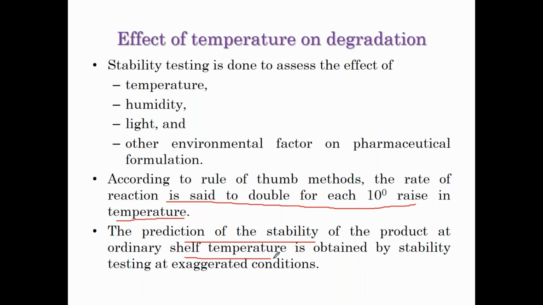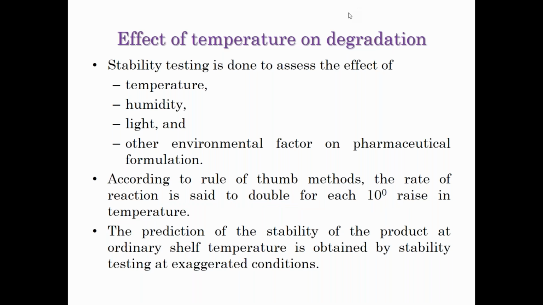So that becomes easy for us to predict the stability of the product at ordinary shelf life. I accelerate the temperature, then I extrapolate the data to room temperature to see how long the product will be stable. At room temperature, the drug might degrade at a very slow rate. It might take 2, 3, or 4 years, or it may even be stable for 10 years. But I cannot wait for 10 years. So I accelerate the condition, determine the rate, then extrapolate back to room temperature and calculate how long the drug will be stable. That's the advantage of the accelerated stability study.